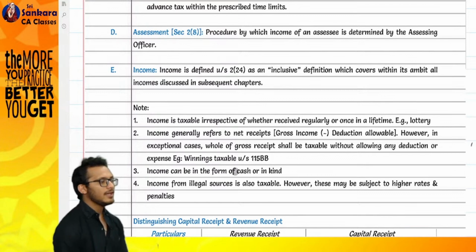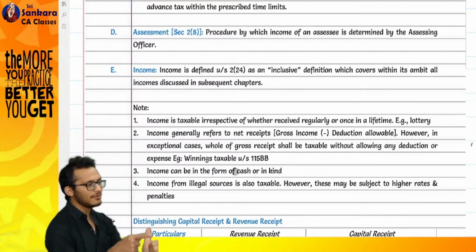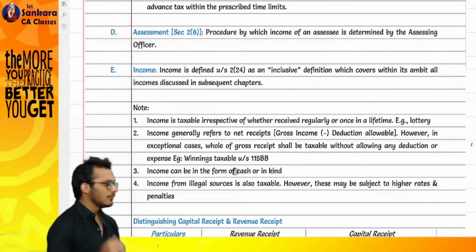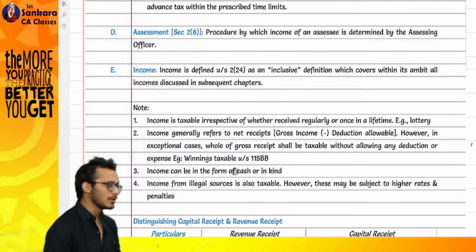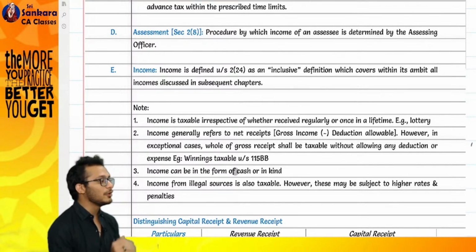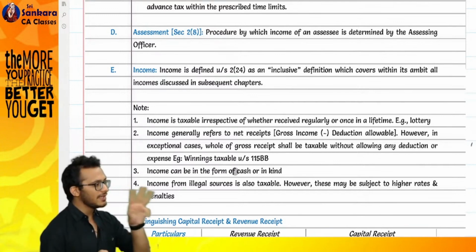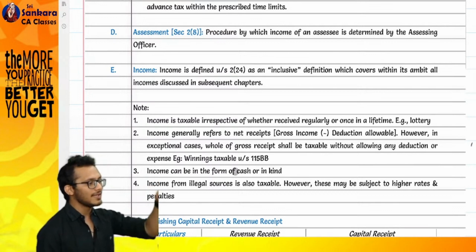Class is on Sunday. When we come back on Sunday, we need to discuss what you mean by previous year, what you mean by assessment year, what you mean by total income. Rates in force is where you are going to enter into sums with me. So chapter number 1 will be done with the 3 definitions which we have. Chapter number 2 is rates in force.